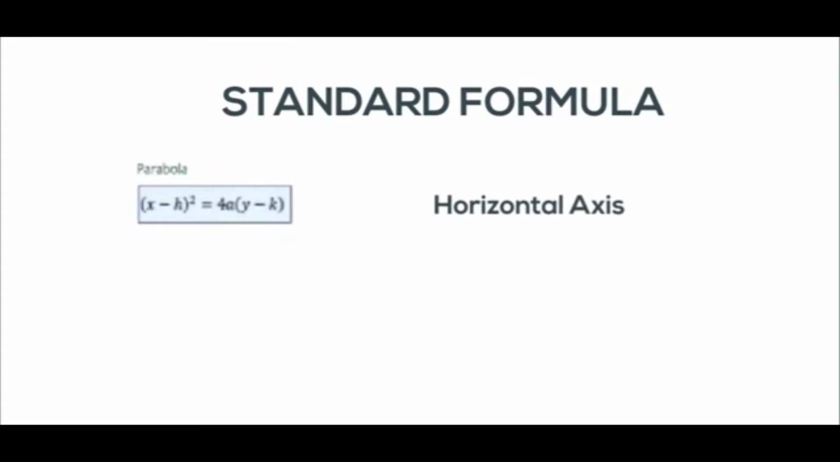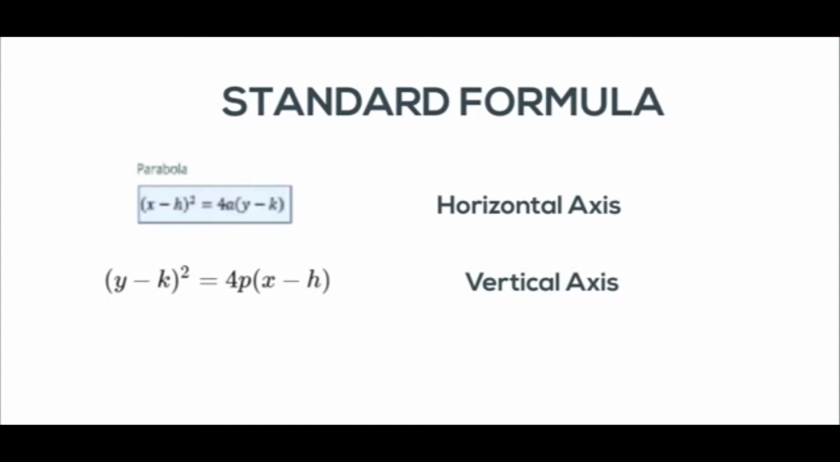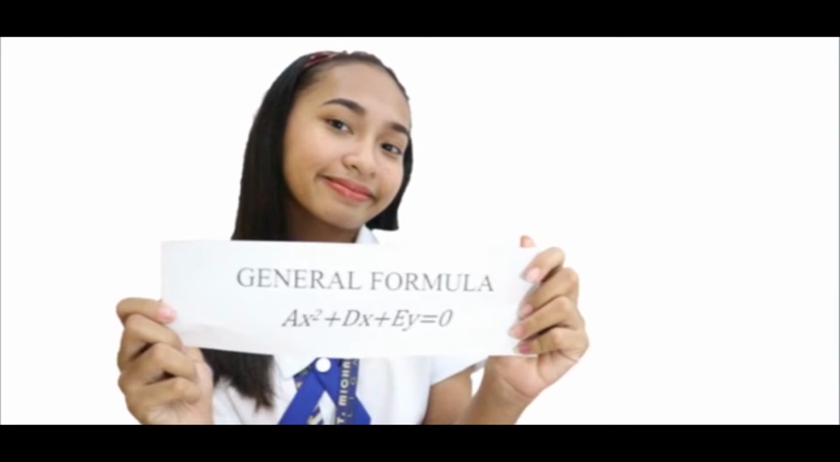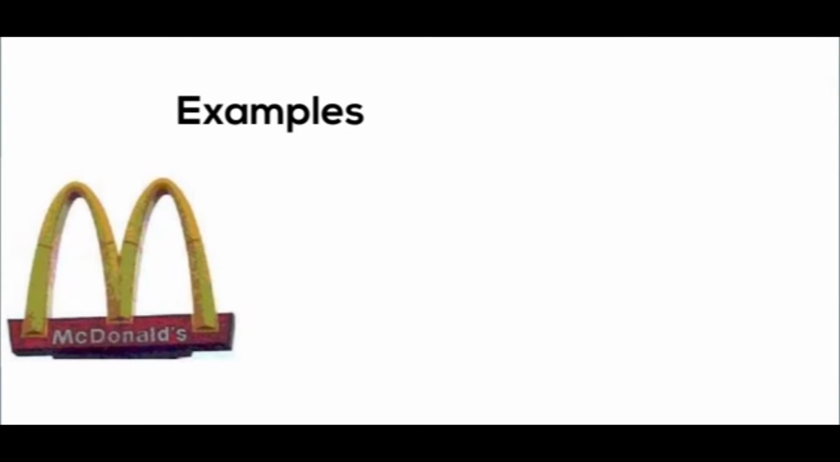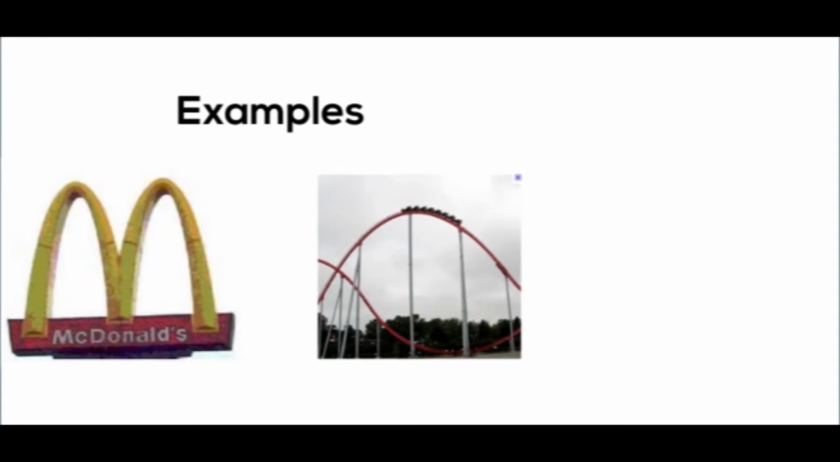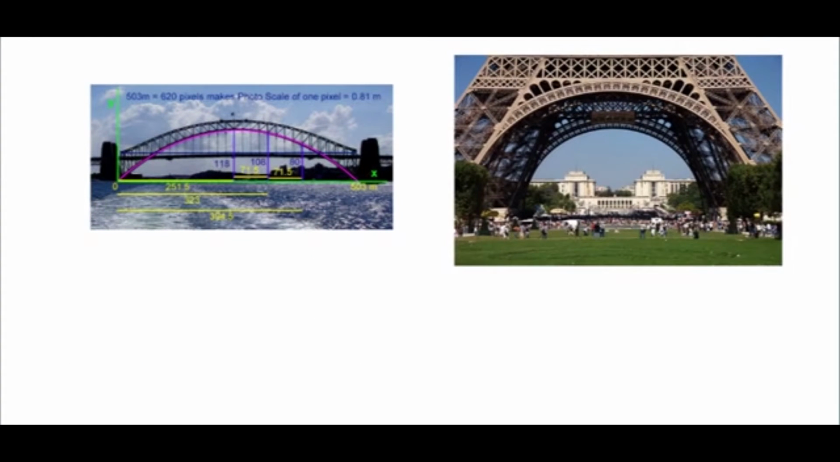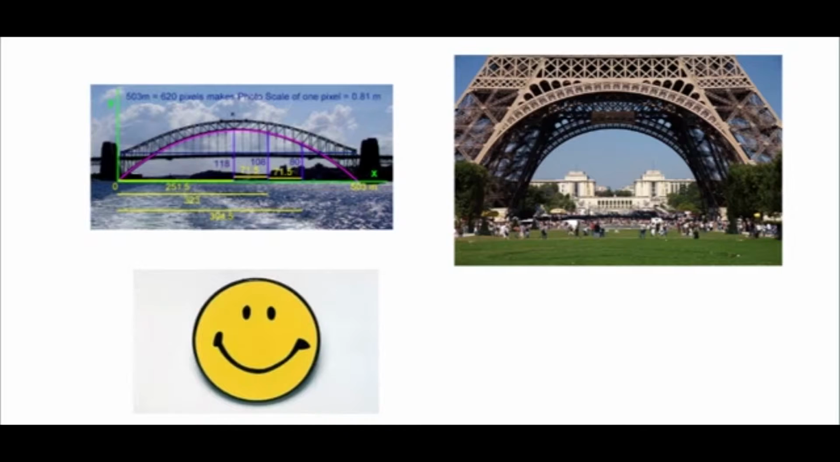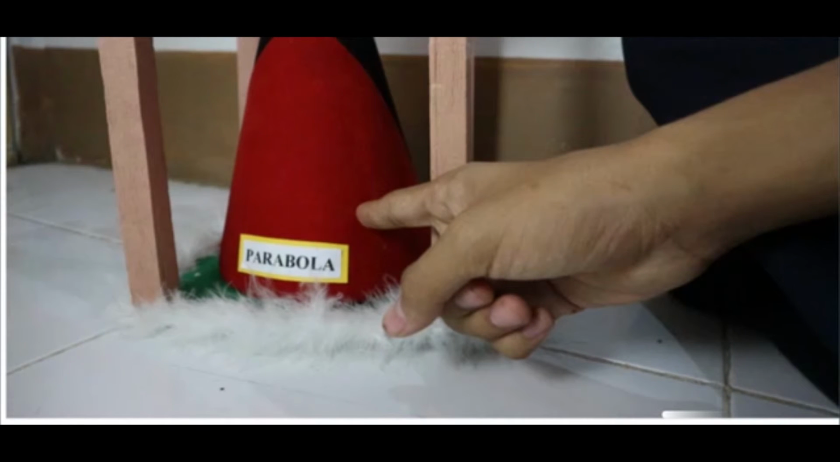The standard formula for the horizontal axis is (x minus h) squared equals 4a times (y minus k). The standard formula for the vertical axis is (x minus h) squared equals 4p times (y minus k). The general formula for a parabola is ax squared plus dx plus ey equals 0. Here are some examples of parabola: McDo, roller coaster, curved window, bridge, Eiffel Tower, the curve of a smile, and many others. Pointing out on our double napped cone, here's the parabola.